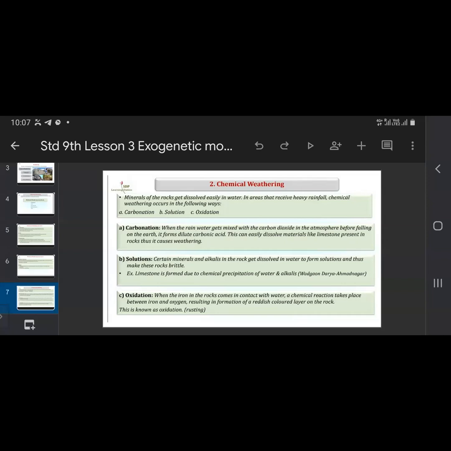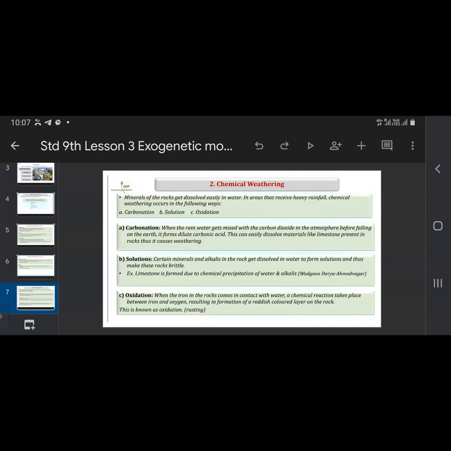When the iron in the rock comes in contact with water, then again a chemical reaction takes place between iron and oxygen. As a result, a reddish colored layer forms on the rock. So you must have noticed that reddish color appearing when the rainy season is there. By the end of the rainy season, you can see a red coat coming on the rocks or iron instruments which you have in the house.